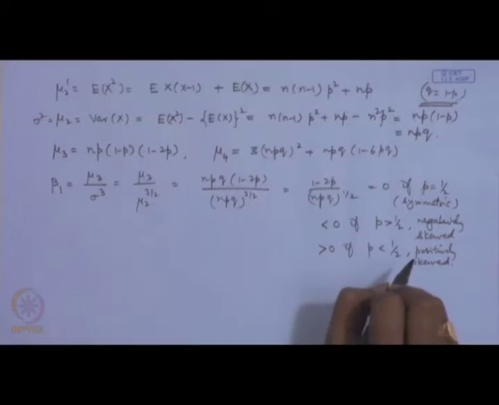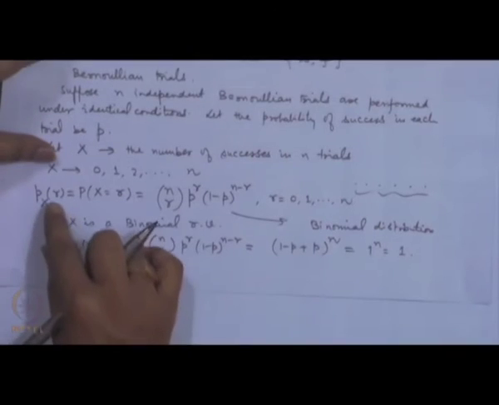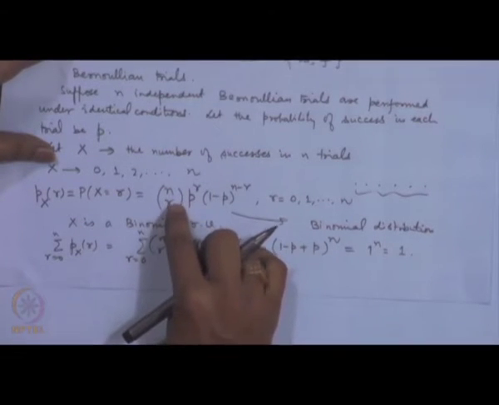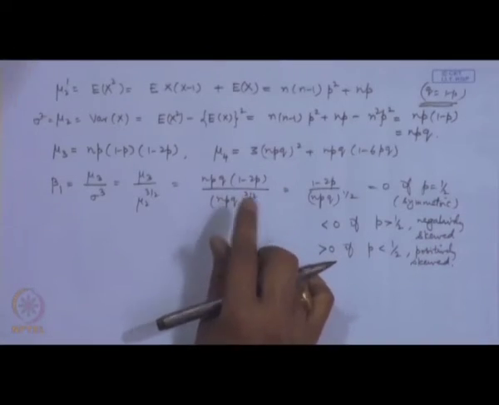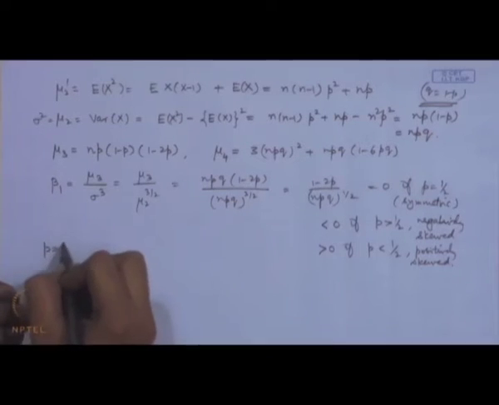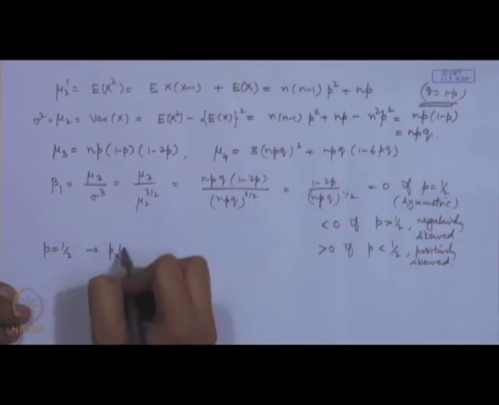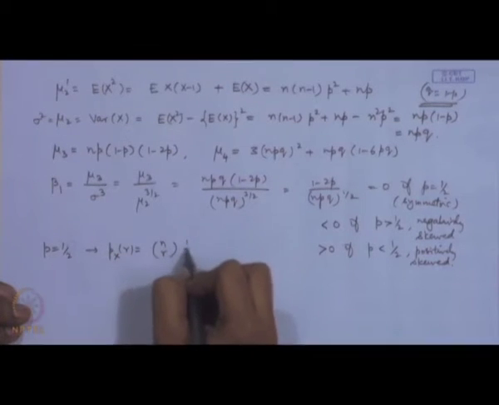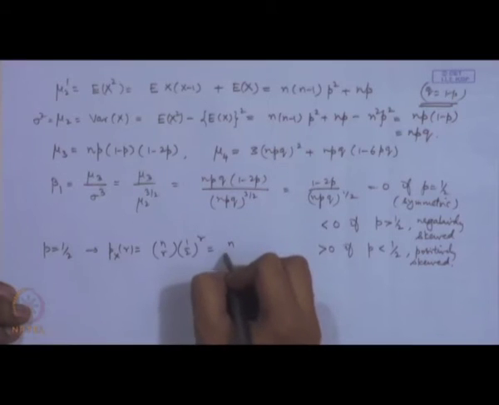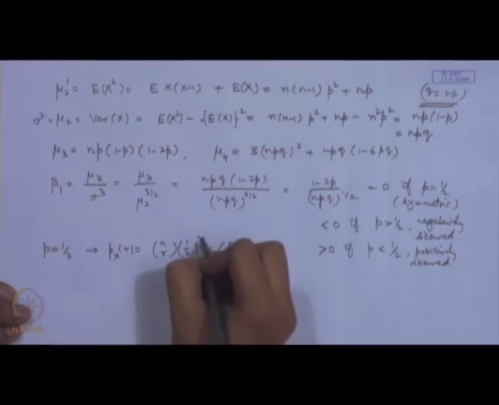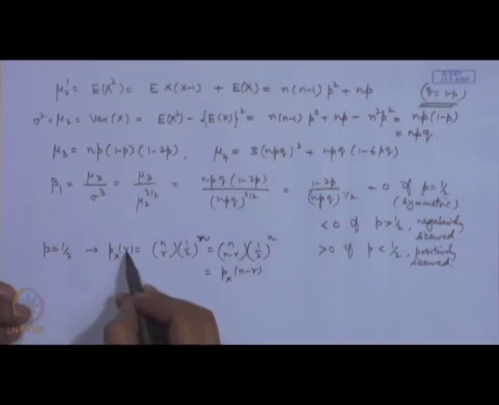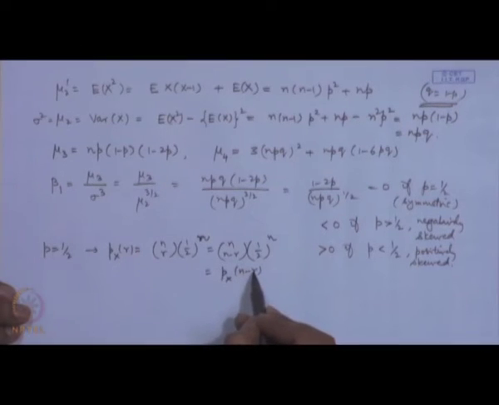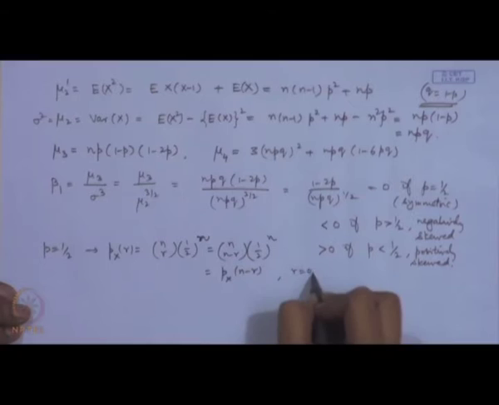Let us look at the physical explanation for this. The probability mass function of the binomial distribution is nCr p to the power r into 1 minus p to the power n minus r. Certainly, if p is equal to half, then you will get p x r is equal to simply nCr half to the power r, that is equal to nC n minus r half to the power n, that is equal to p x n minus r. That means the probability for x equal to r and x equal to n minus r is the same for r equal to 0, 1 to n.